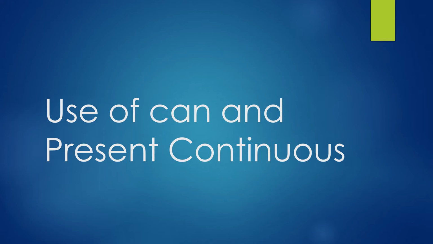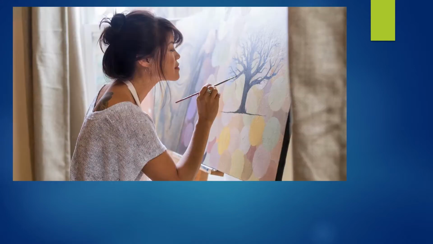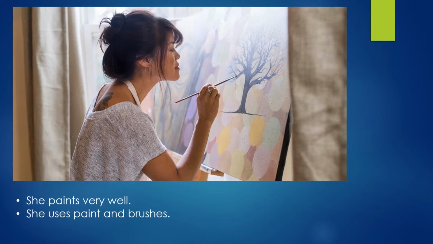In our lesson today, we are going to study the use of can and present continuous tense. Look at this image. It's a person, right, that is painting a tree and maybe an abstract background. She paints very well. She uses paint and brushes. She has the ability to paint. She can paint.